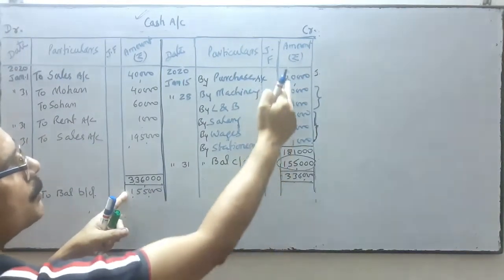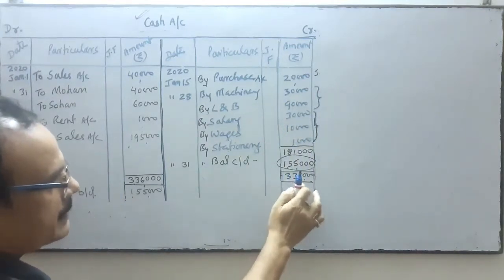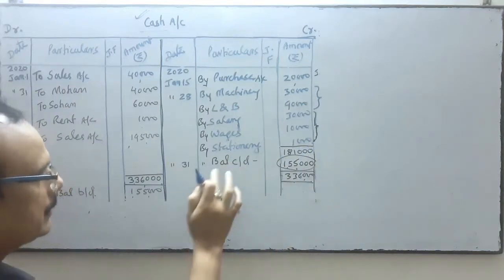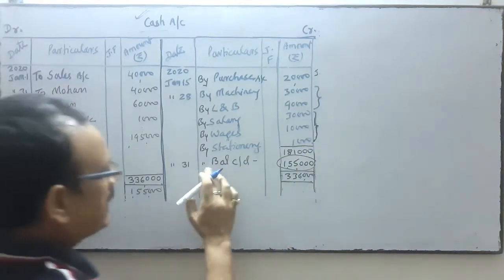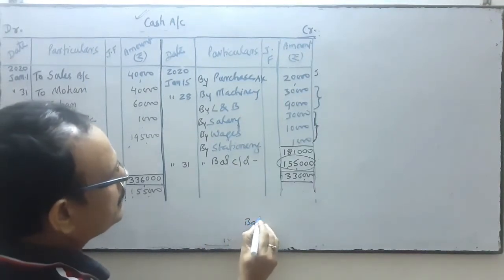And then you do the total of this side. This side total is 1,81,000. So 3,36,000 minus 1,81,000, the difference is 1,55,000. This 1,55,000 is called balance carried down.